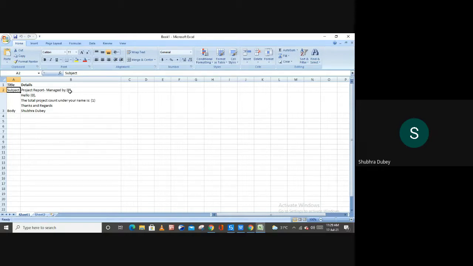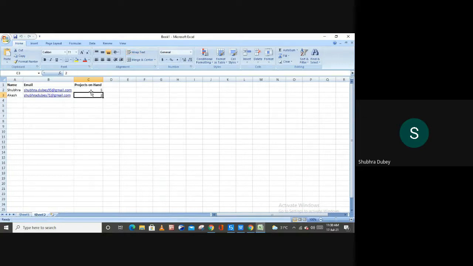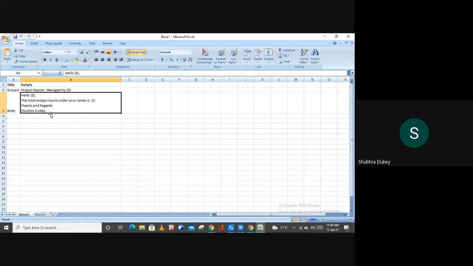Name of your employee. And then inside of this body section, as you can see, we have first type hello, and after hello, I want the name, right? So name of our user to whom you are sending this mail, right? And then total project count under your name is, after this we have to pass this detail, either 5 or 2, right? And then thanks and regards, and then good.